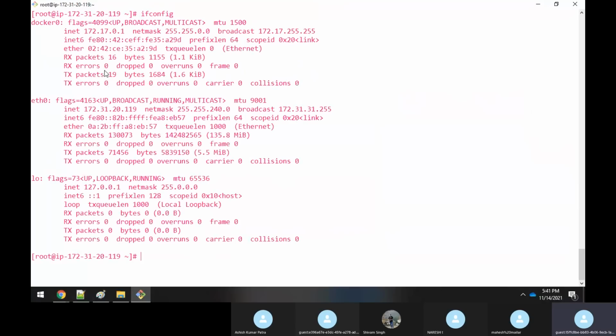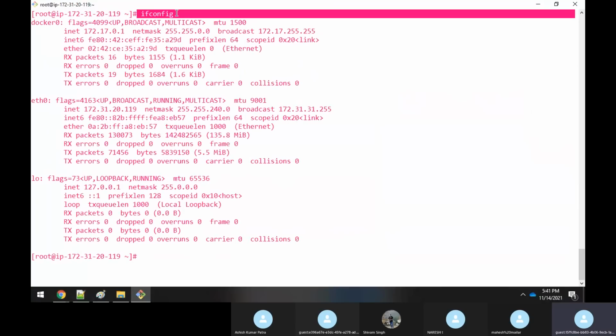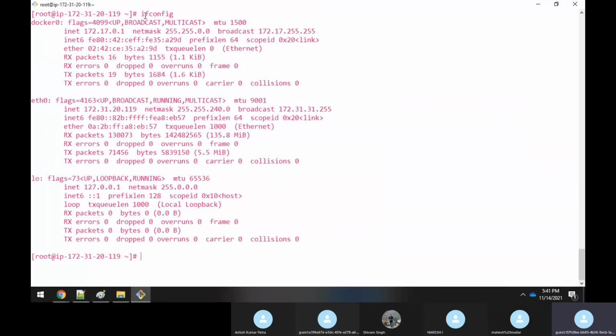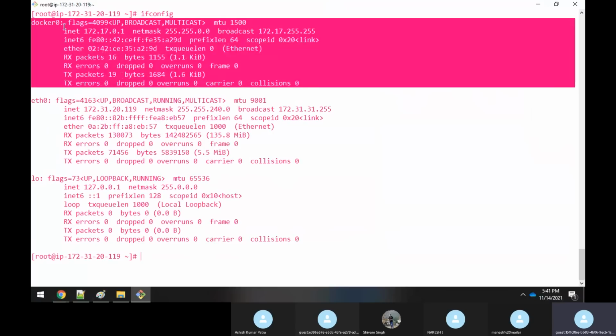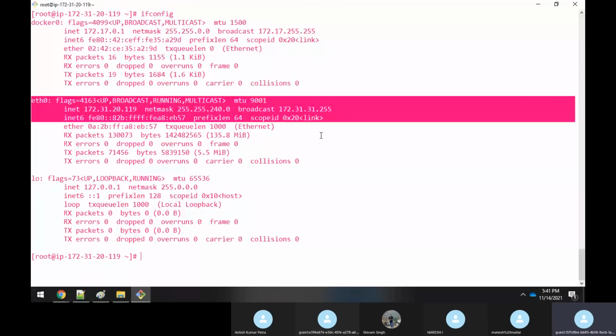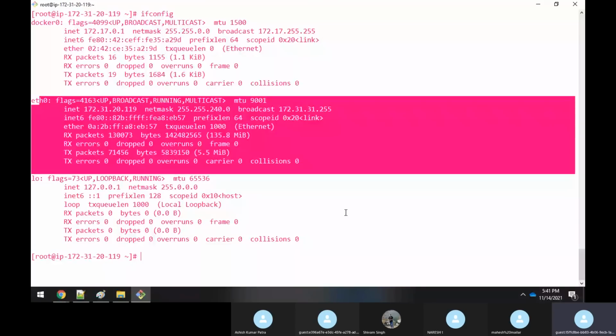ifconfig basically gives the IP address. Whenever you want to check what the IP address is in your machine, you know ifconfig. You have so many interfaces, like docker0 here, eth1, eth0, eth2, and a loopback address. These are all the network interfaces. So here you could see that your VM machine's IP address is 172.20.0.19. This is your eth0 IP address, sir.